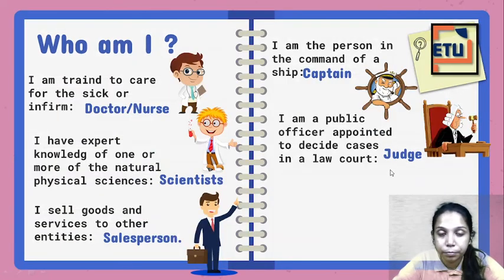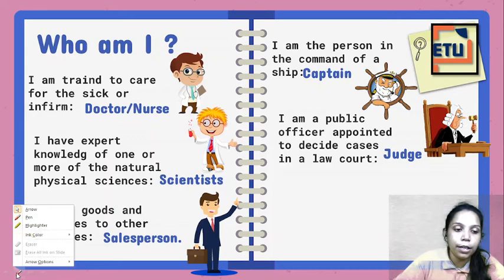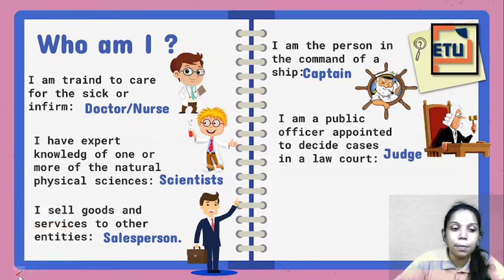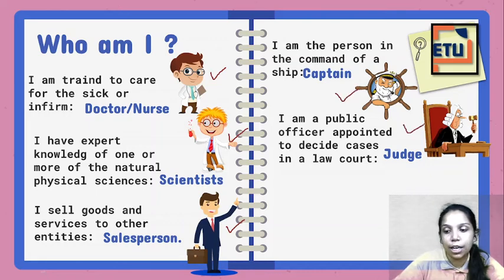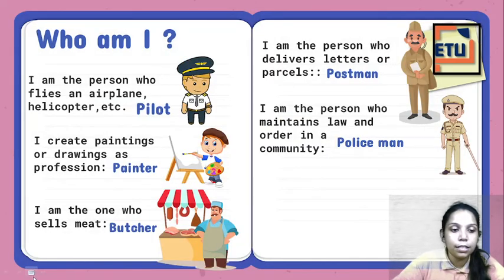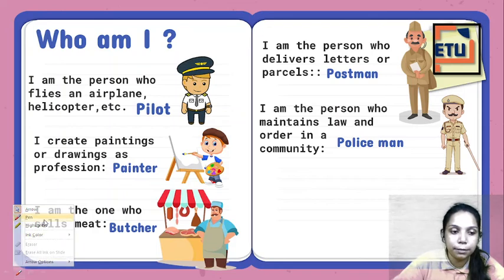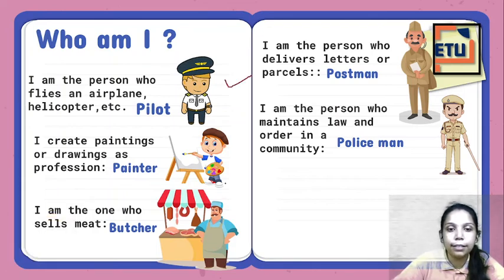Now see, these are some professions. So how many professions did we learn today? Let's see. There will be a special video on these professions very soon. Okay. So today we learned about doctor, scientist, salesperson, captain, judge. Next we have pilot, painter, butcher, postman and policeman.